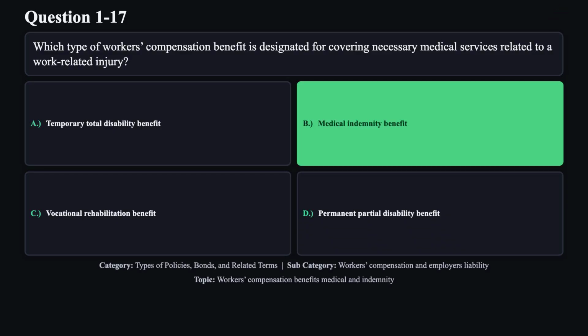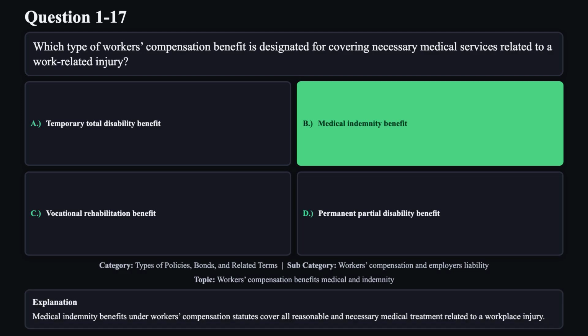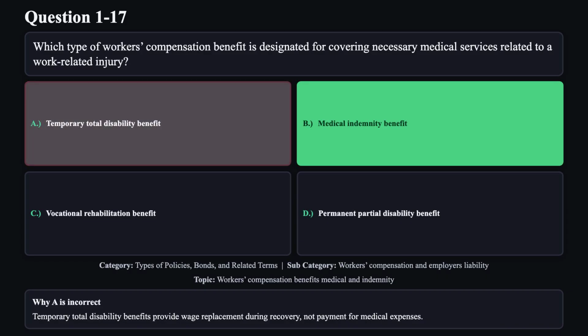The correct answer is B. Medical indemnity benefits under workers' compensation statutes cover all reasonable and necessary medical treatment related to a workplace injury. Reason A is not correct. Temporary total disability benefits provide wage replacement during recovery, not payment for medical expenses.